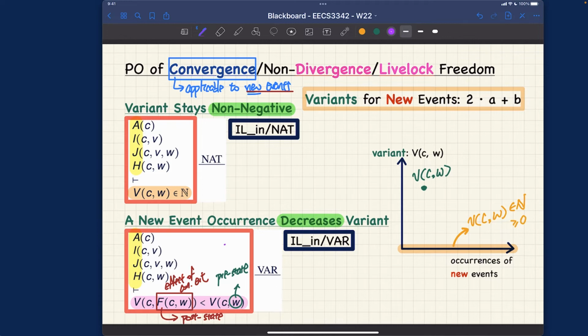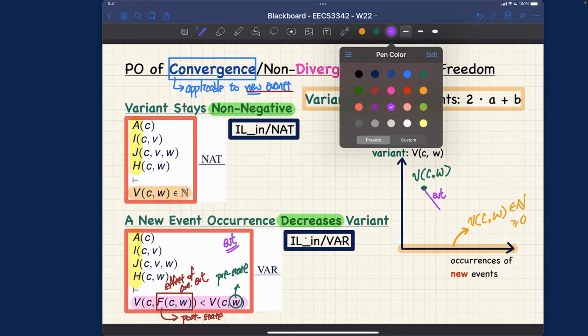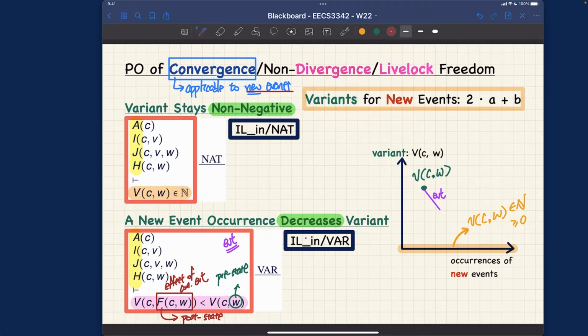So let's say this is specific to new events. It could be IL in, it could be IL out. Let me say EVT. And its guarantee is going to strictly decrease the value for the variance. So this will be the occurrence of certain events, like what we did earlier in the example. And this one here is going to decrease its value to the post states.